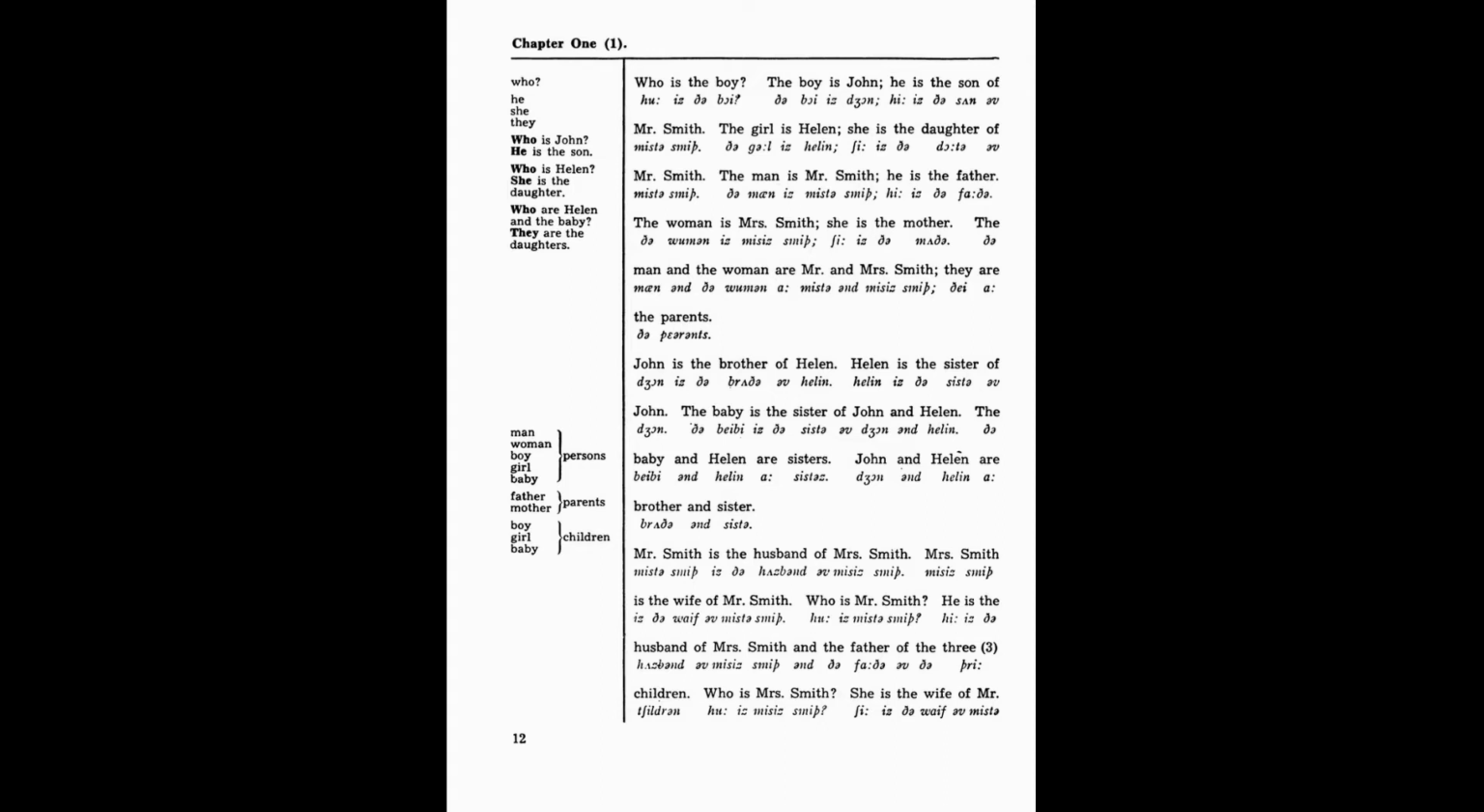Mr. Smith is the husband of Mrs. Smith. Mrs. Smith is the wife of Mr. Smith. He is the husband of Mrs. Smith and the father of the 3 children. Who is Mrs. Smith? She is the wife of Mr. Smith and the mother of the 3 children. The 3 children are the son, the daughter, and the baby daughter of Mr. and Mrs. Smith. The father, the mother, the son, the daughter, and the baby daughter are a family of 5 persons.